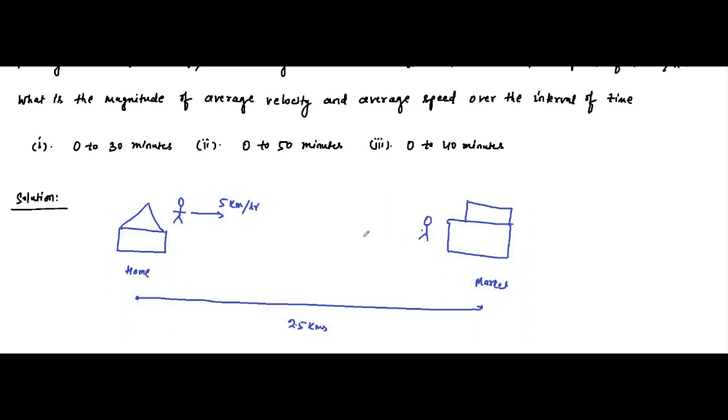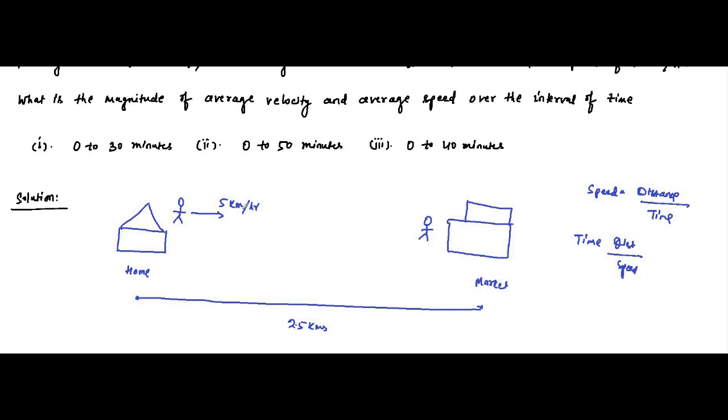So here we know that speed is equal to distance by time. So time is equal to distance by speed. Why? Because here distance from home to market is the same as displacement because it is a straight road. So here distance and displacement, they are the same in the first case.